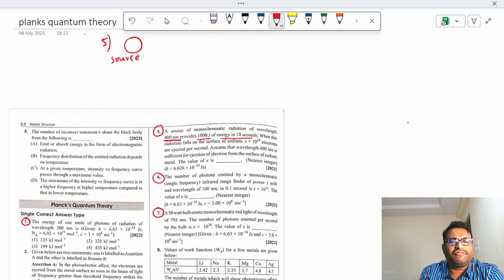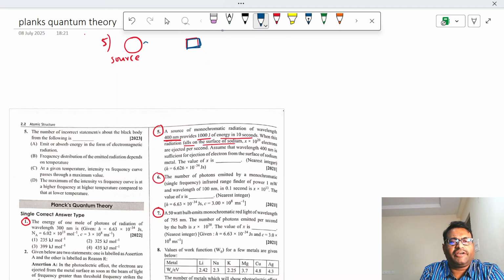When this radiation falls on the surface of the sodium, so let us take this as sodium.